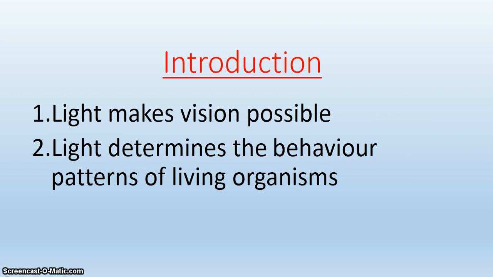Let me start by introducing what light is. In fact, light makes our vision possible. Without light, we will not be able to see anything around us. Images are seen because rays emanate or are produced from the object and get into our eyes, which is interpreted by our brain to help us see whatever object it is.